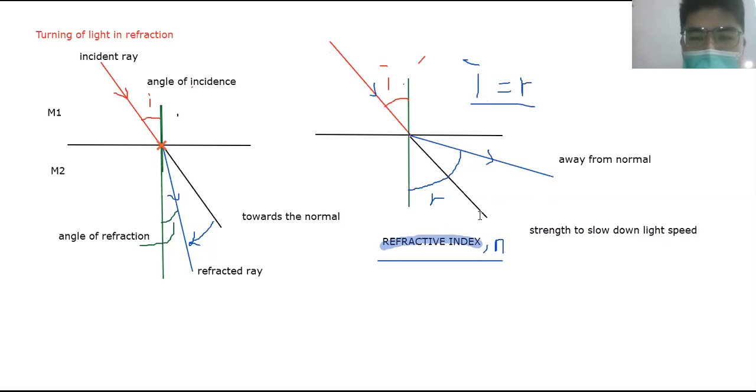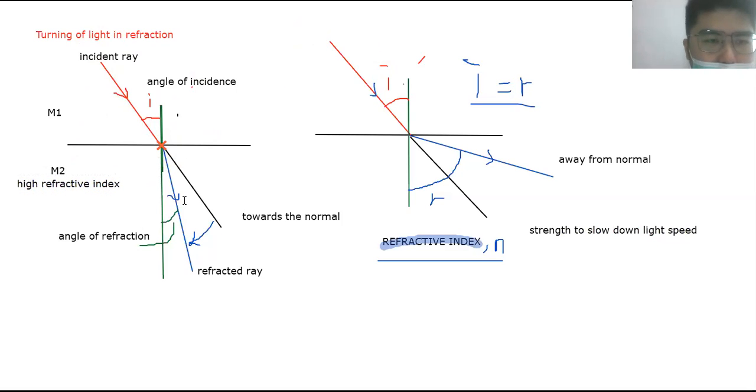Okay? Now, so when light comes from A and enters a high refractive index medium, okay, listen here. When light ray comes from free space, okay, look at the left picture, this one. Comes from free space and enters a medium that has a high refractive index. Okay, so this medium, medium 2, is high refractive index. What happens to the light? It slows down, right?